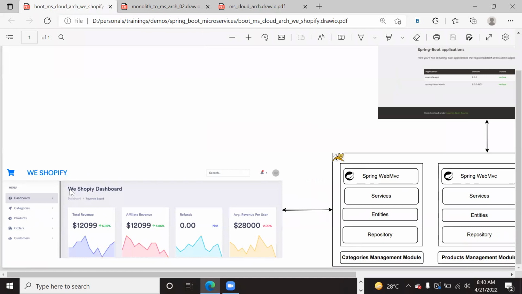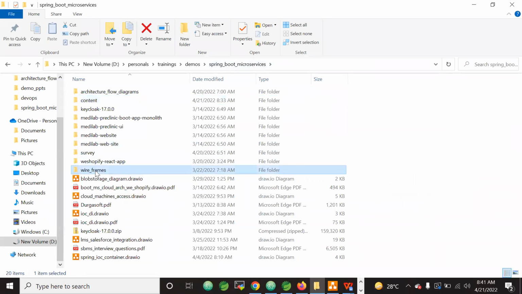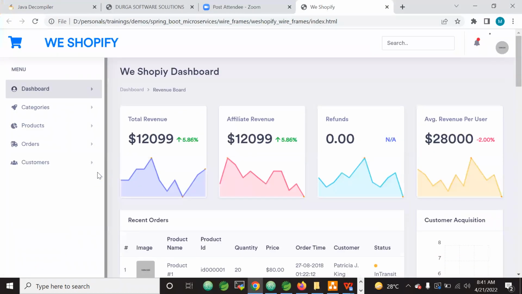Okay, so where we will start basically first in the part of Spring Boot learning, we will do exactly this application. I can even showcase you the wireframes. Wireframes meaning the markups. So this is the wireframes. So these are the static wireframes. Let me go to this index.html and exactly the same, right?